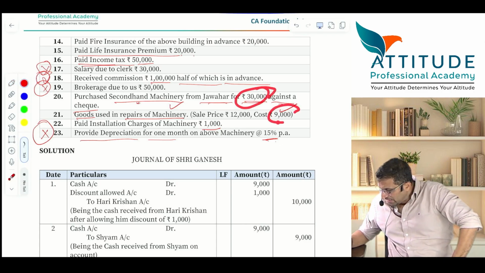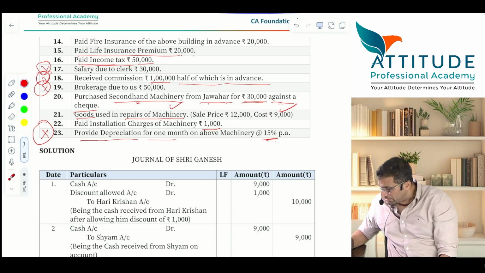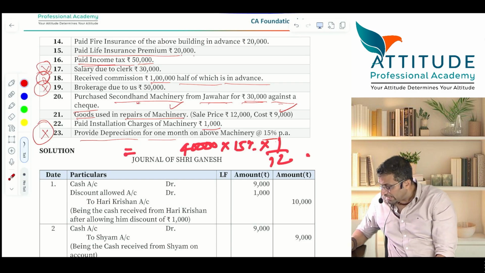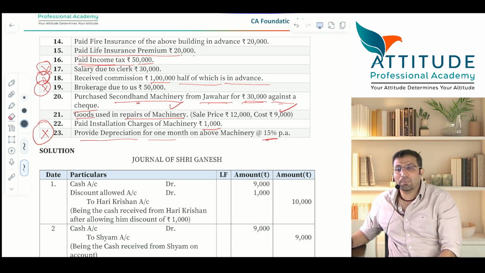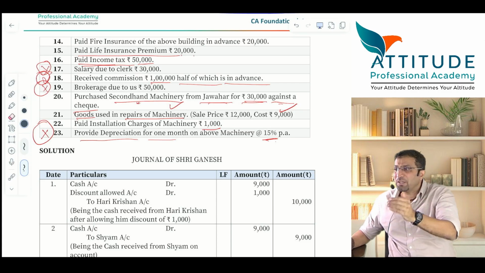30,000 plus 9,000 plus 1,000. Total 40,000 into 15% into 1 by 12, because 1 month is depreciation. Amount कितना है? 40,000 into 15% into 1 by 12. How much? 500. You have to pass the entry for depreciation.